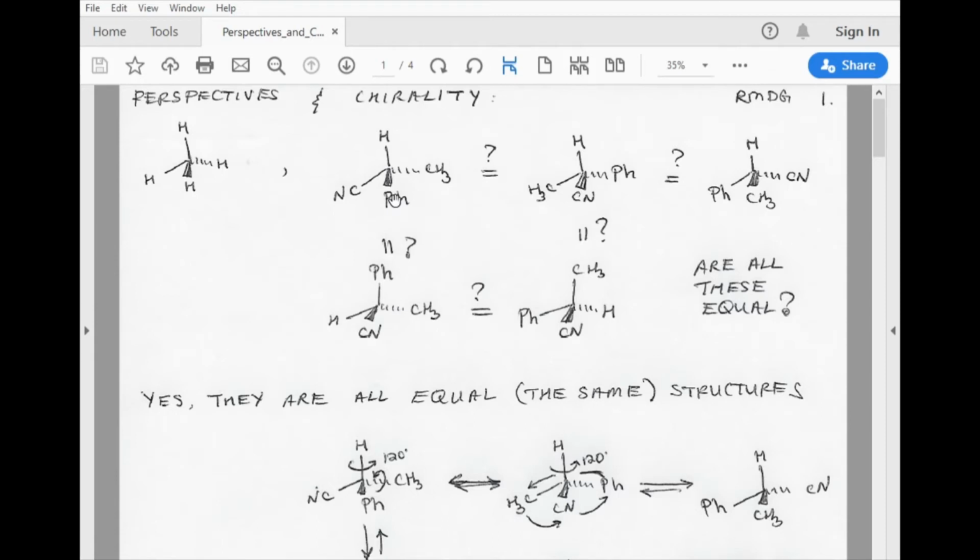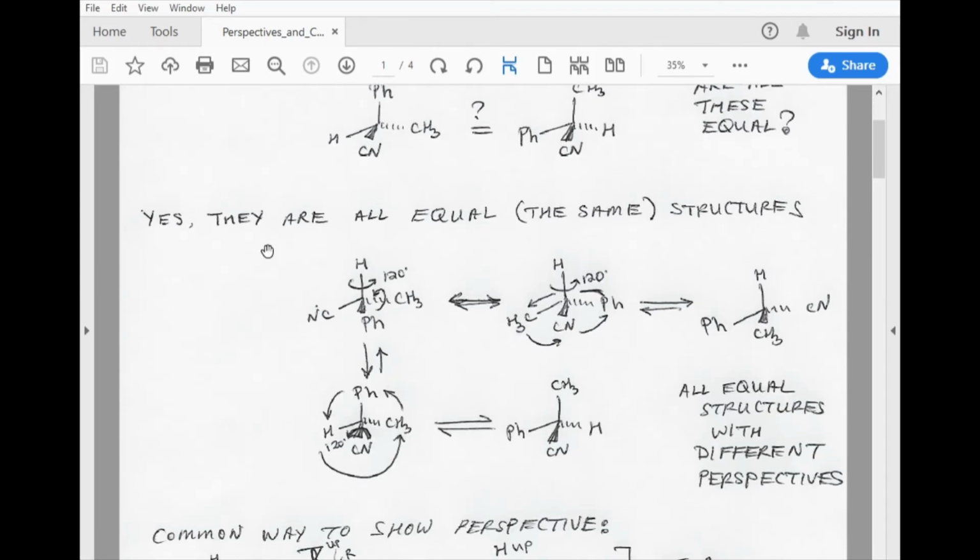Now the question is, what did you do to this first structure to get to the second structure? And likewise, what did you do to the second structure to get to the third structure, and same for the fourth and the fifth structure, right? So what these question marks are trying to poke at.